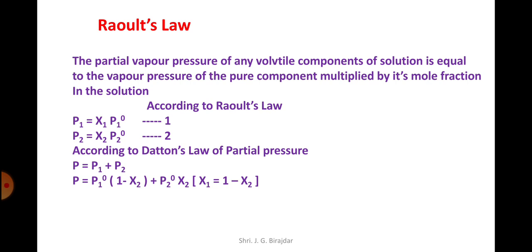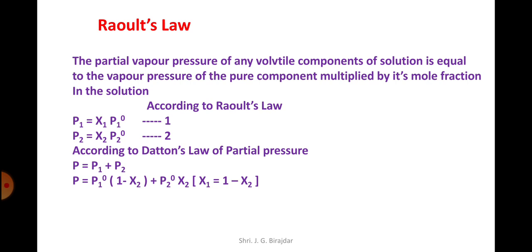Volatile substance means one which easily evaporates. For example, if we apply nail polish on a nail, the liquid material evaporates and dry material remains on the nail.